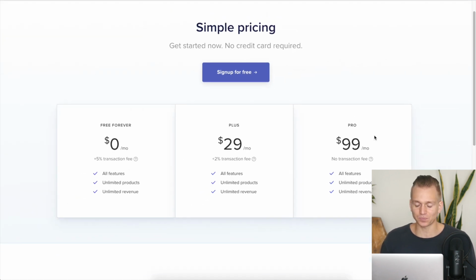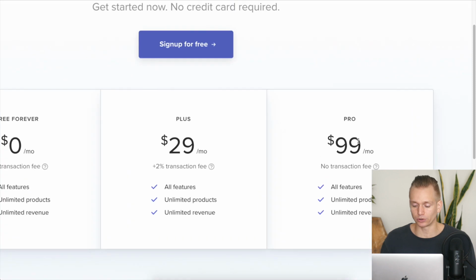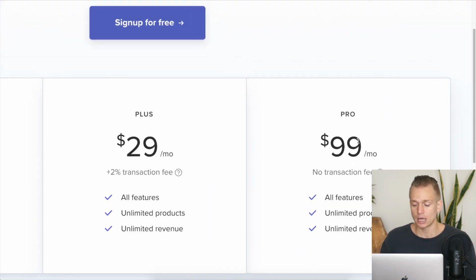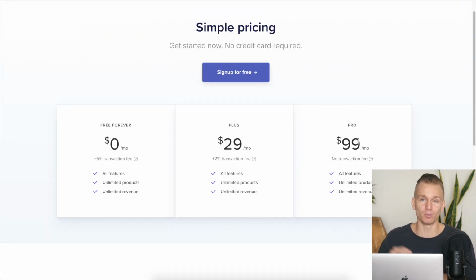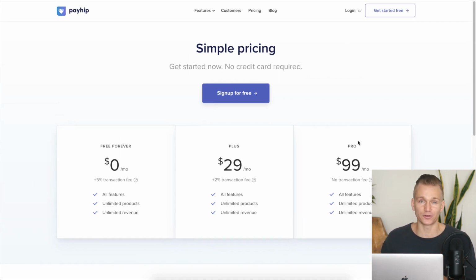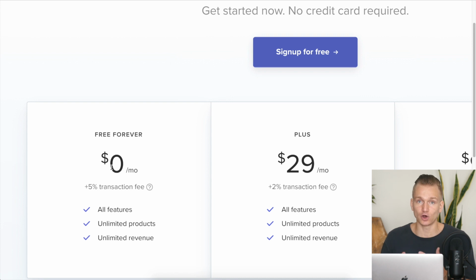But honestly, if you're at that point where you're paying $99 a month, you are probably better off going with a more advanced platform that allows you to do more things, whether it's Shopify or something like Podia where you can build out landing pages. But if you're just starting out, then these plans are definitely not that bad.